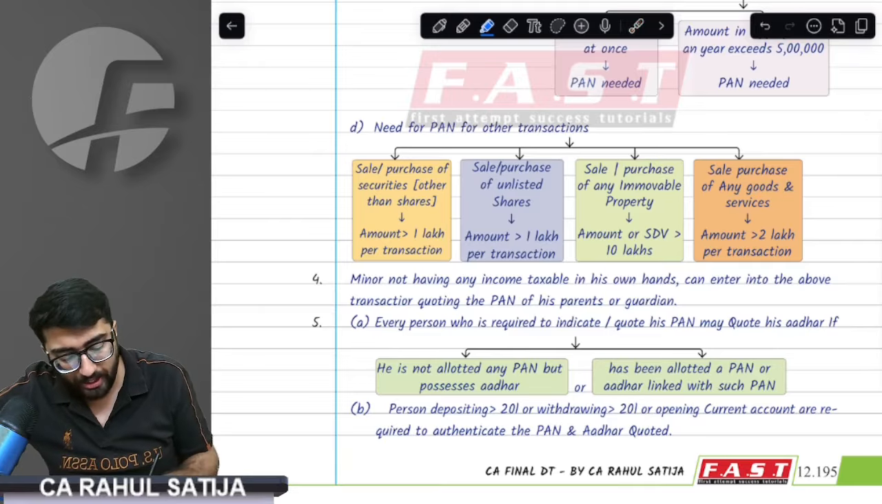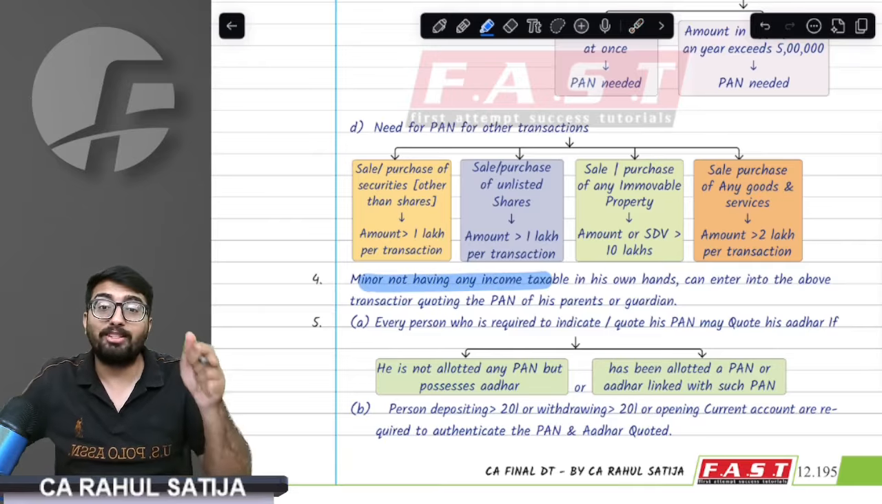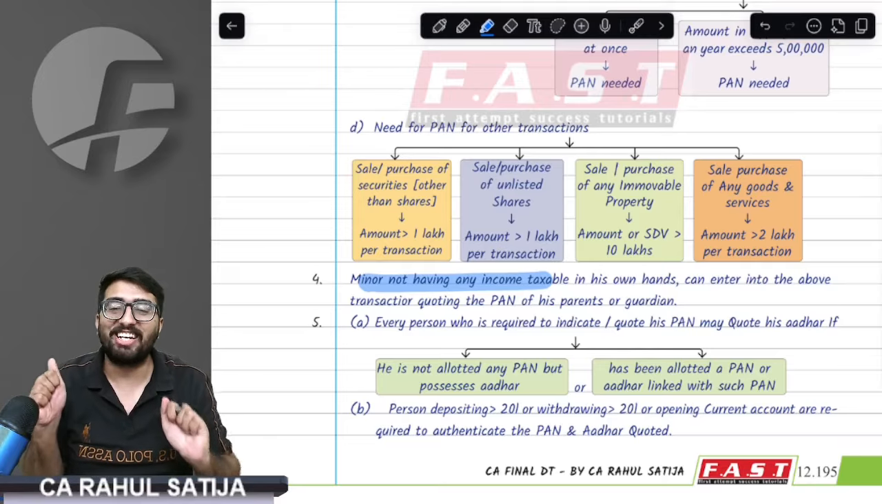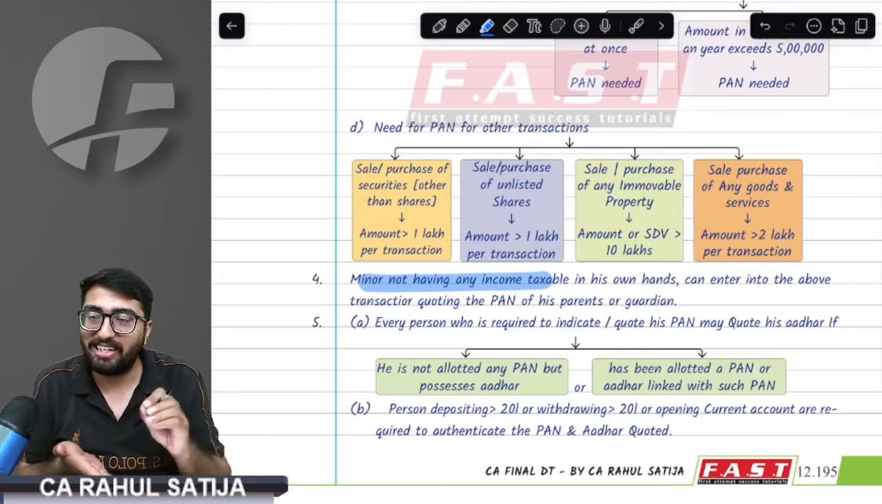If a minor wants to enter into the above transactions, for example, if a minor wants a Porsche or a car, then how can he buy? The provision says he can buy by writing an essay.